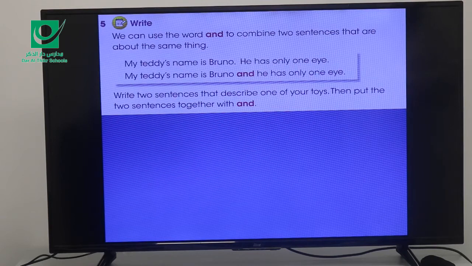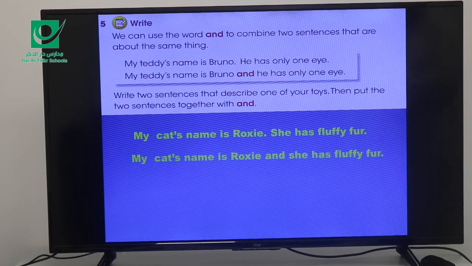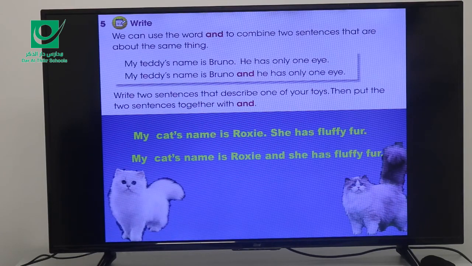Write 2 sentences that describe one of your toys, then put the 2 sentences together with and. For example, we say, my cat's name is Roxy, she has a fluffy fur. So we can join it like this, my cat's name is Roxy and she has a fluffy fur.